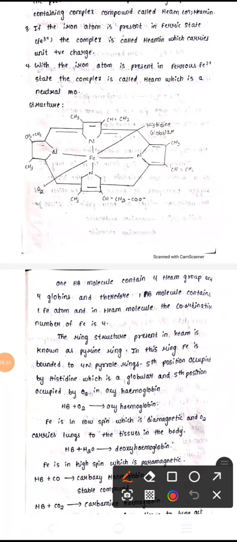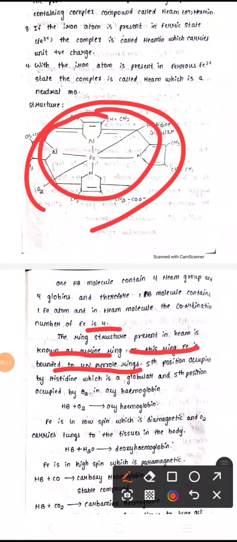So with one Fe atom in each of the 4 heme molecules in one Hb molecule, the coordination number will be 4. The ring structure present in heme is known as the porphyrin ring. In this ring, Fe is bonded to 4 pyrrole rings. The 5th position is occupied by histidine globular, and when you treat hemoglobin with oxygen, it forms oxyhemoglobin,